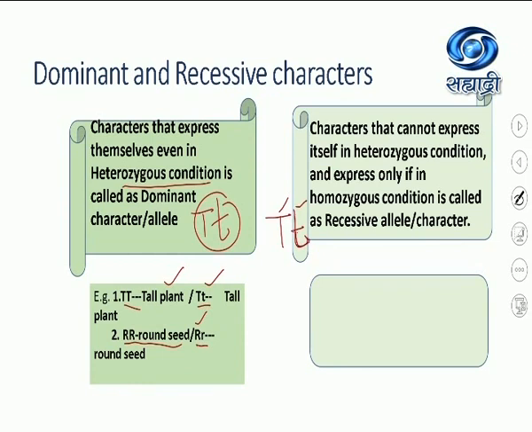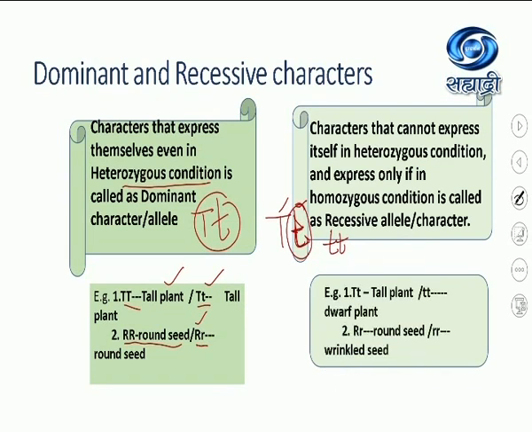But this dwarfness, shortness, is not expressed. So this type of character, which is not able to express itself in heterozygous condition and will express itself only if it is in homozygous condition, is called a recessive allele or recessive character.